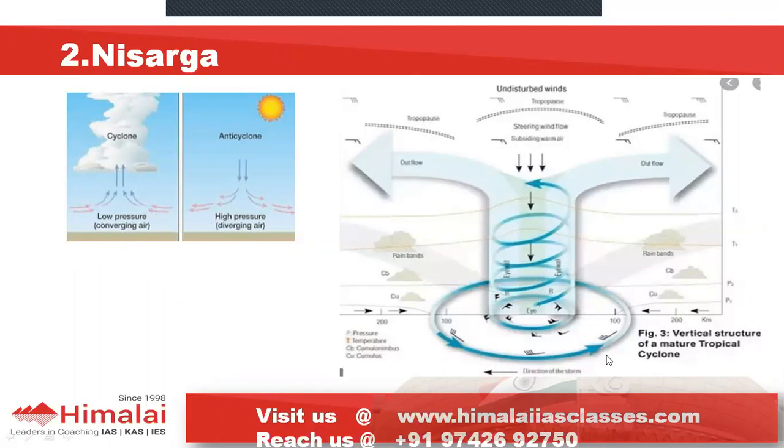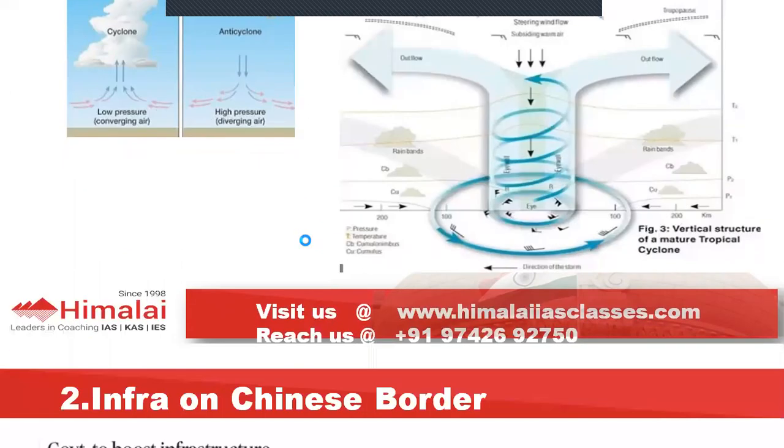The energy for a cyclone comes from the water source. That's why as soon as they hit the ground, the energy or intensity of the cyclone starts getting reduced. This middle area is known as the eye of the cyclone, and this is a water source over which the low pressure converging air areas radiate in an outward direction. Some conditions for the formation of a cyclone: warm tropical temperature, vertical disturbance in the wind, presence of Coriolis force, and an existing low pressure area. These are certain conditions which are required for the formation of a cyclone. A cyclone is nothing but an energy distribution system.